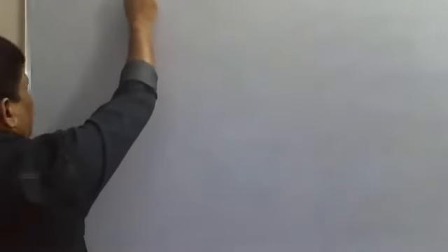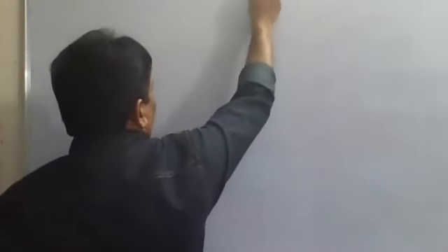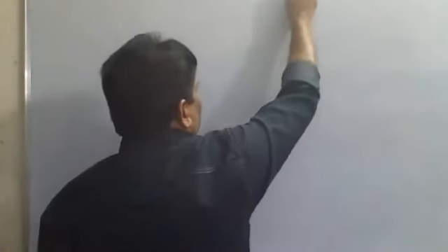So what are the units of R? Liter atmospheres mole inverse Kelvin inverse, otherwise joule Kelvin inverse mole inverse. Anyone we can take. Now here I am taking numerical values of R. R means what here?